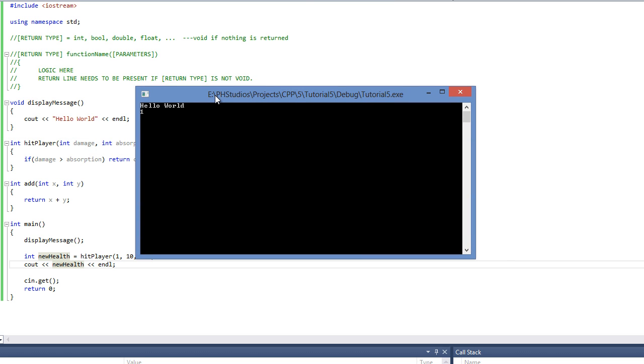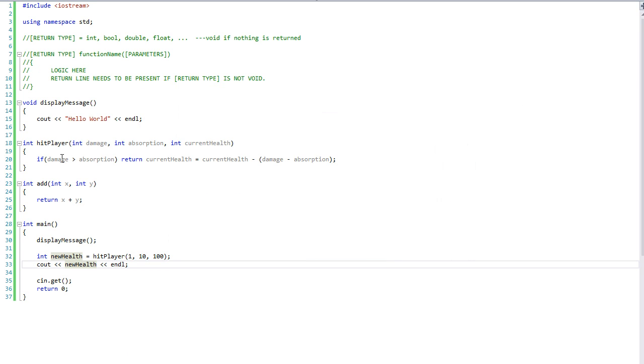New health becomes 1. Why is that? Well, as you see here, damage is less than absorption. It does not return anything. Our current health is 100. Absorption should be taking all of that, so we should have 100, right?